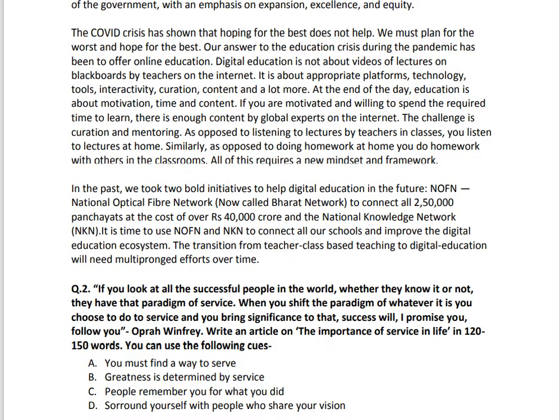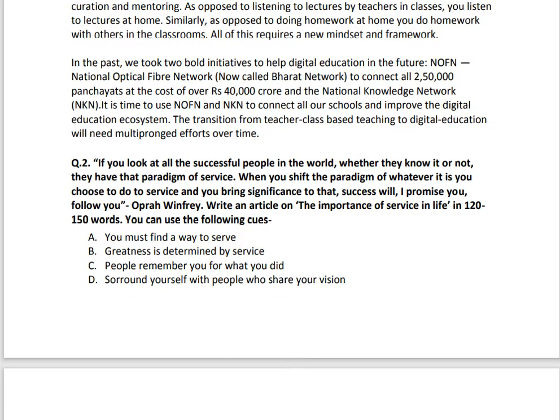Question number 2. If you look at all the successful people in the world, whether they know it or not, they have that paradigm of service. When you shift the paradigm of whatever it is you choose to do to service and you bring significance to that, success will, I promise you, follow you. Oprah Winfrey. Write an article on the importance of service in life in 120 to 150 words.